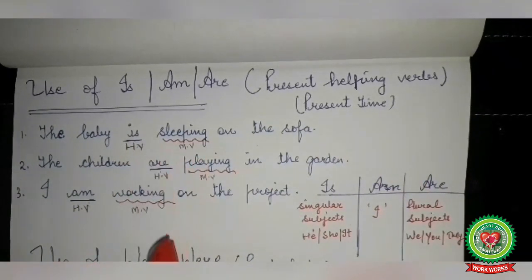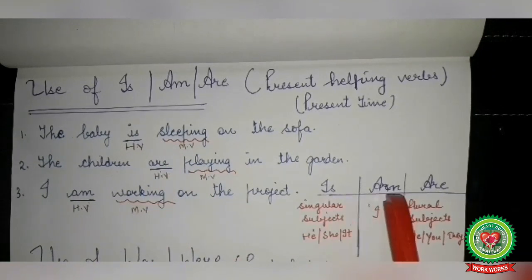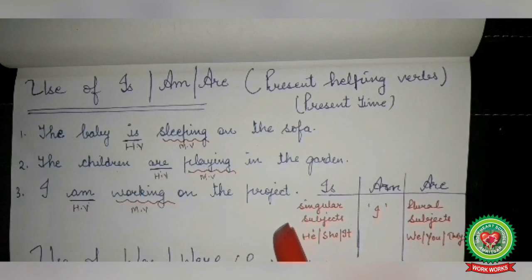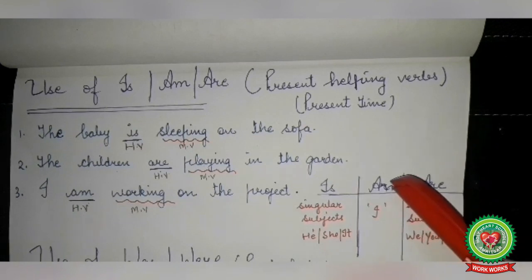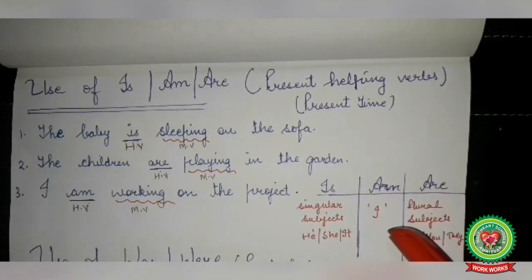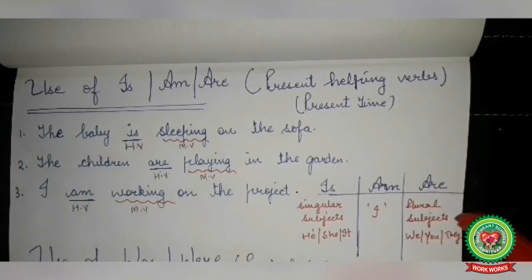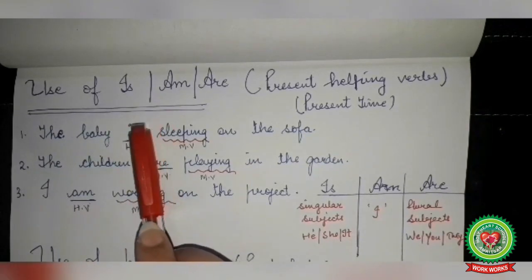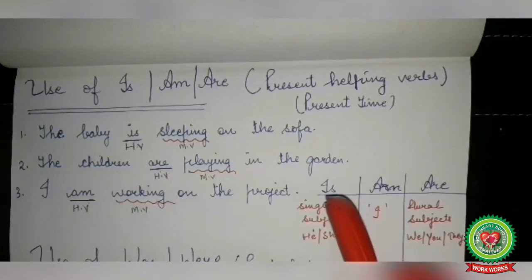Now let us discuss more about the use of these helping verbs or auxiliary verbs is, am and are. Is is used when the subject is singular, like he, she or it. The helping verb or auxiliary verb am is used when the subject is I. And the helping verb are is used when the subject is plural, we, you or they. So the helping verbs or auxiliary verbs is, am, are are used when the action is going on in the present time.